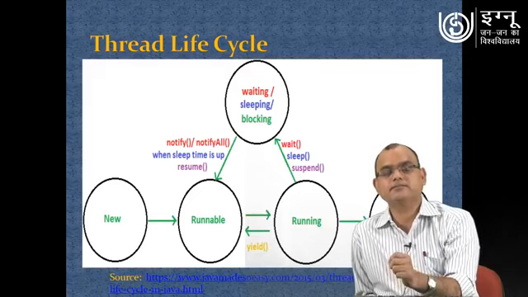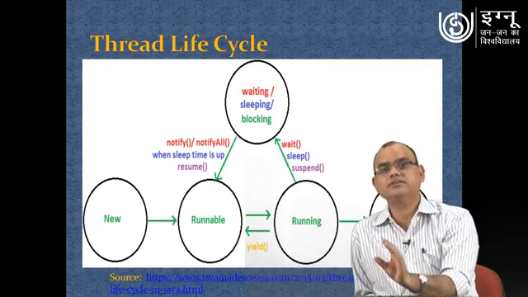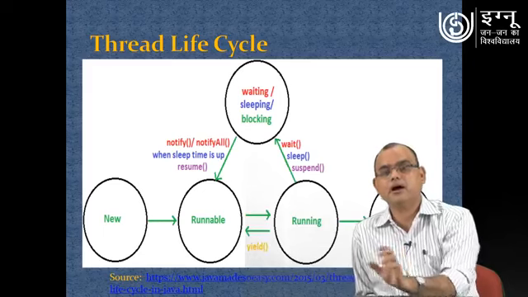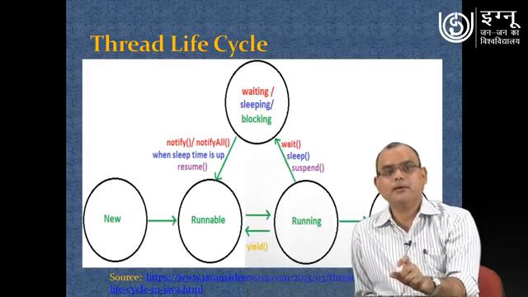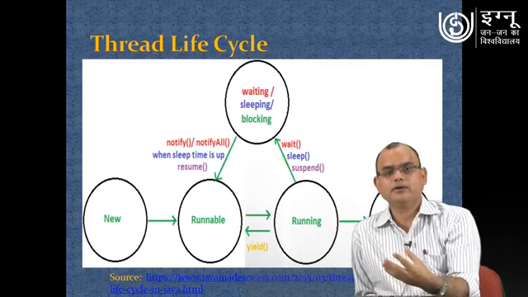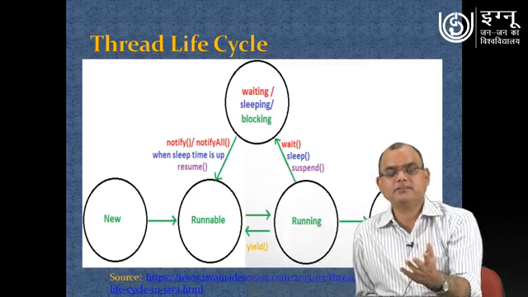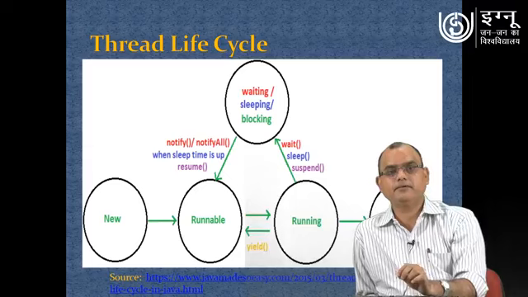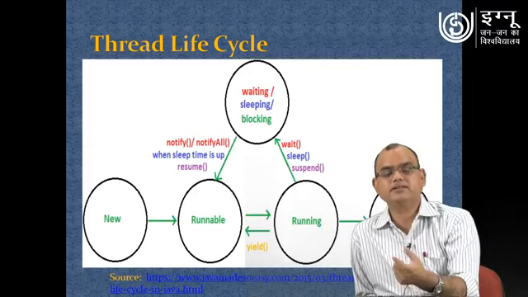It may be that some thread is performing some activity, and under certain conditions you want to stop that particular thread for some specific moment of time, or until some specific conditions are met. So you can perform those activities by invoking different methods. Here these methods are written, and some of these I will be explaining in this session itself, and we will see how these methods can be used.